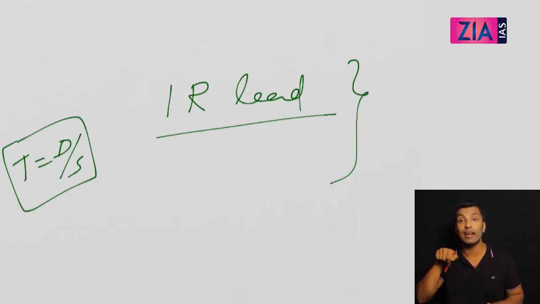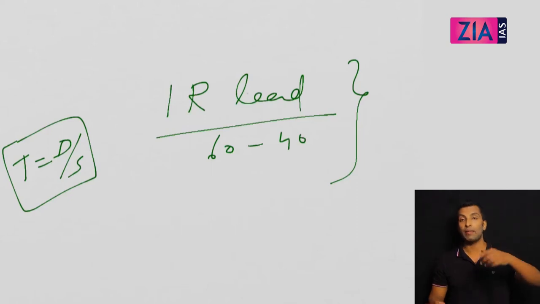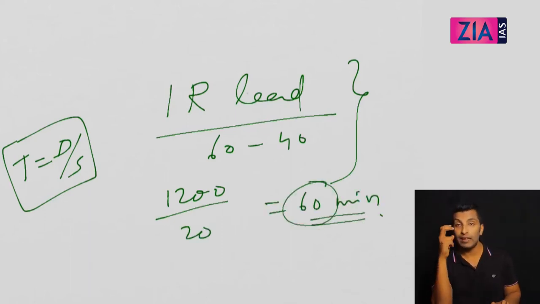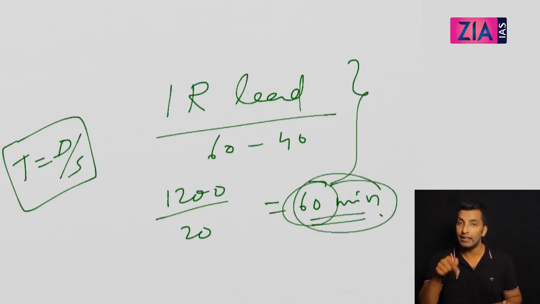What is the speed? That is the relative speed. So 60 minus 40. When they are moving in the same direction, S1 minus S2. So here 1200 by 20, that means 60 minutes. So when they meet for the first time, at the 60th minute they will meet for the first time. And in the previous question that I asked, when they will meet for the first time at the starting point, you also got the answer as 60 minutes.